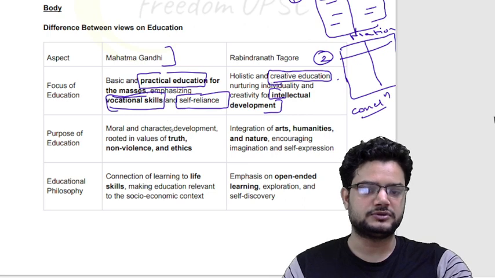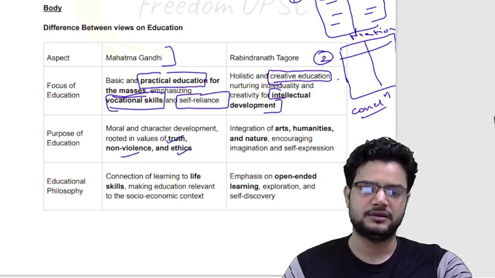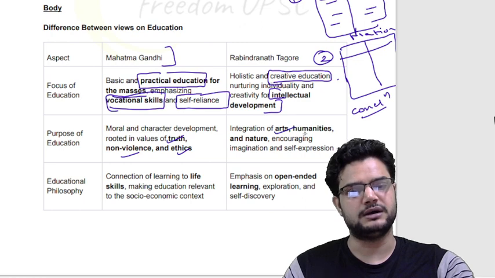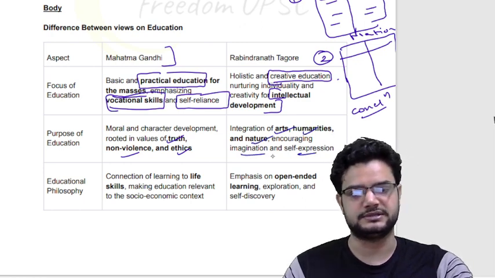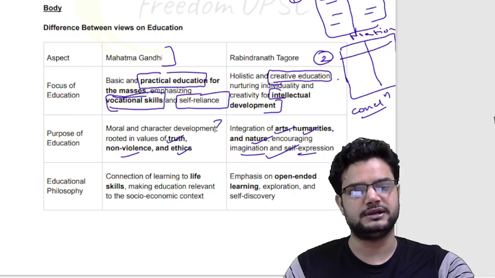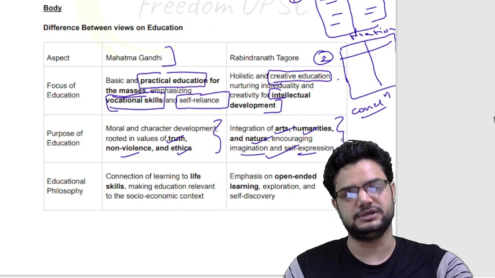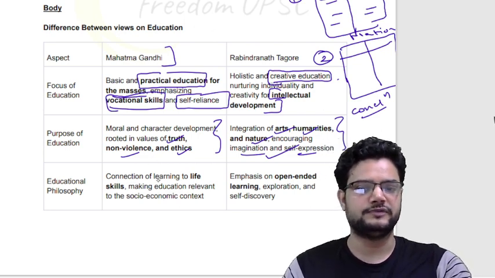Then what is the purpose of education? To spread values like truth, non-violence and ethics, okay. Whereas for Rabindranath Tagore, the purpose of education was to inculcate the spirit of art, humanities, nature, okay, and encourage imagination and self-expression. So it is a little bit different. It is more of a nationalistic education. It is more of a self-development education, right? Intellectual development in oneself.